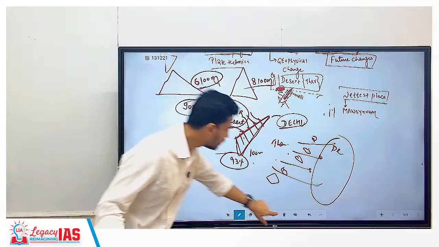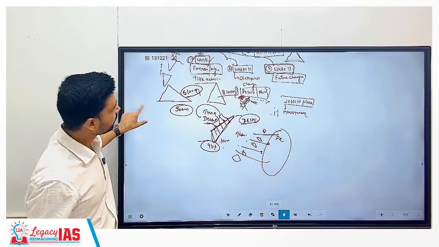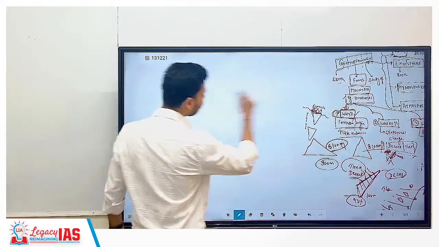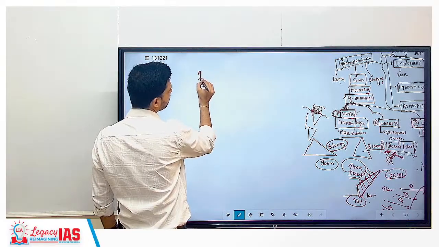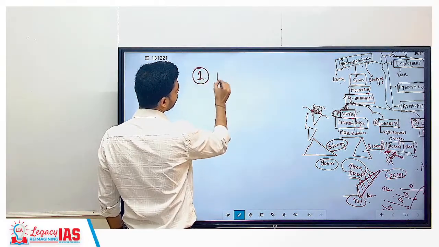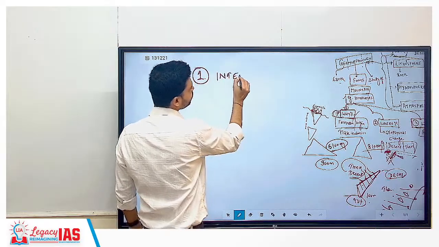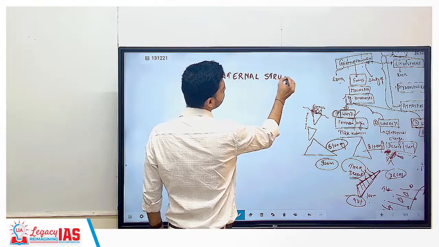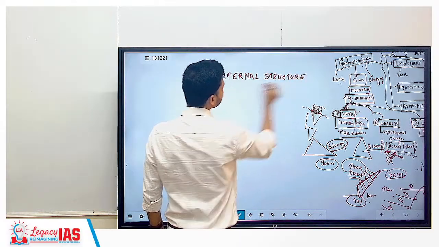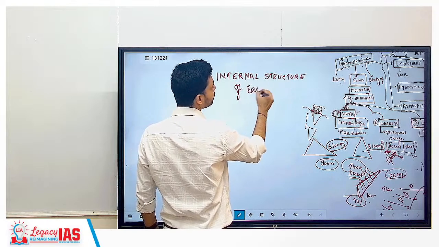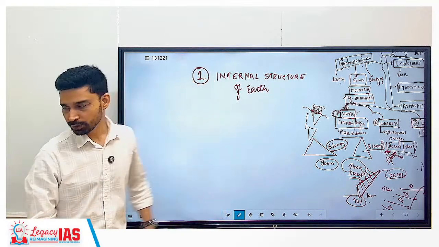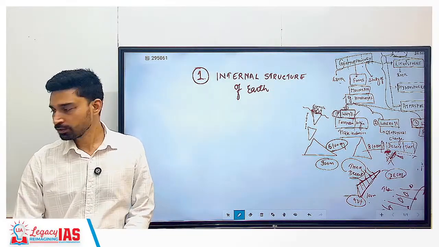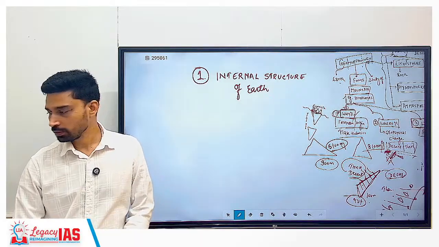Okay, what is the reason behind the changing landscape? So this is the point. That's what we have to study in geomorphology. Now, in geomorphology, if you look at the chapters, the topics we'll be dealing with, first, before coming to the surface of Earth, we also need to have a brief idea about the internal structure of Earth. So what are the important topics or chapters of geomorphology? First is the internal structure of Earth.